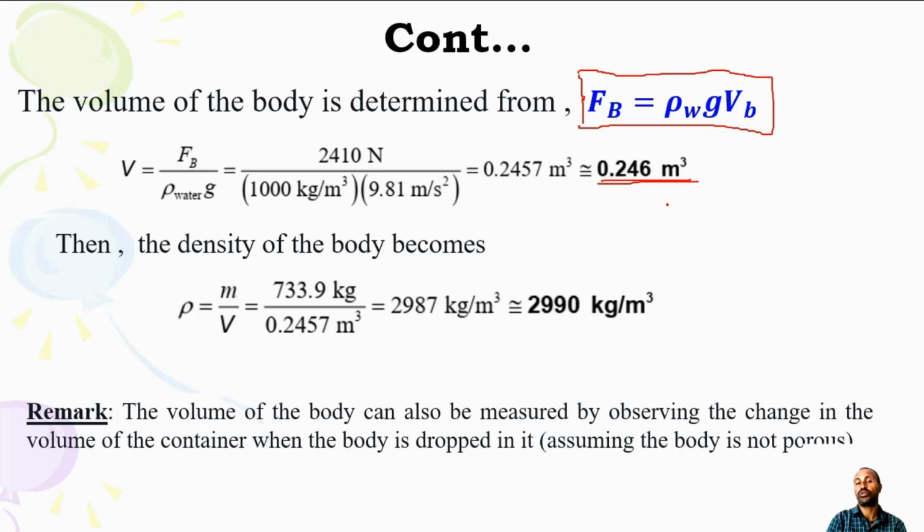Then the density of the body becomes mass over volume. Then you get this one, 2,990 kilogram per meter cube.